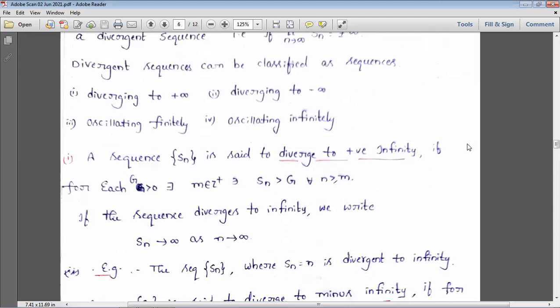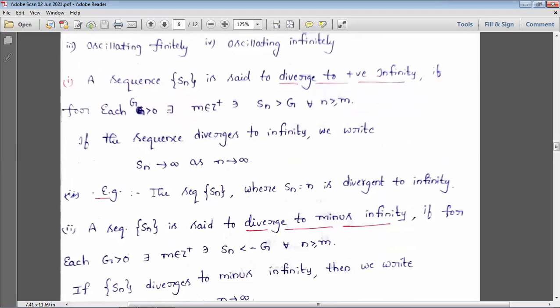First one, positive infinity is what we said. Whenever n approaches infinity, the sequence also approaches infinity. If it is positive infinity, if it is minus, negative infinity. That is the example we gave here, the sequence Sn where Sn is equal to n. Obviously we will get infinity, right?